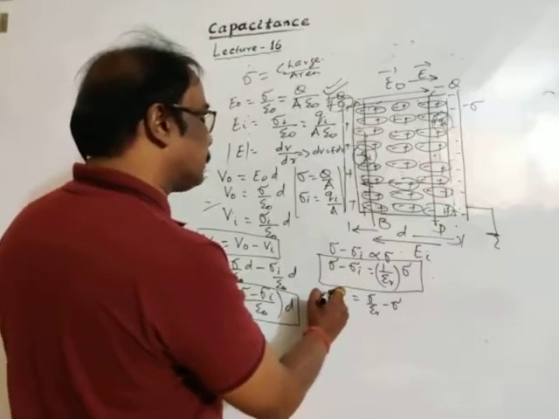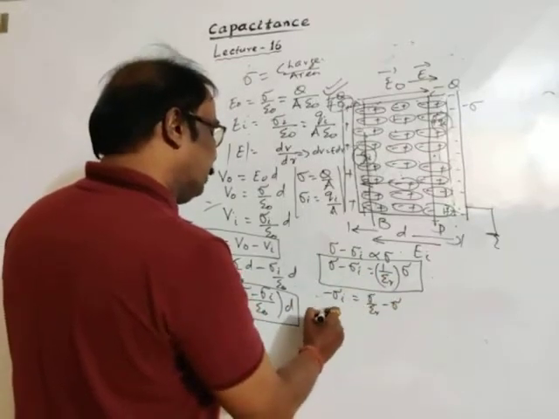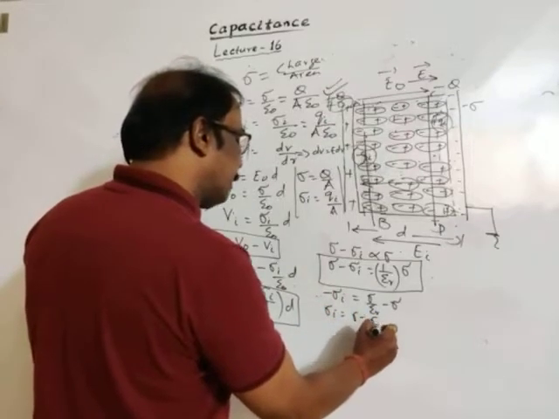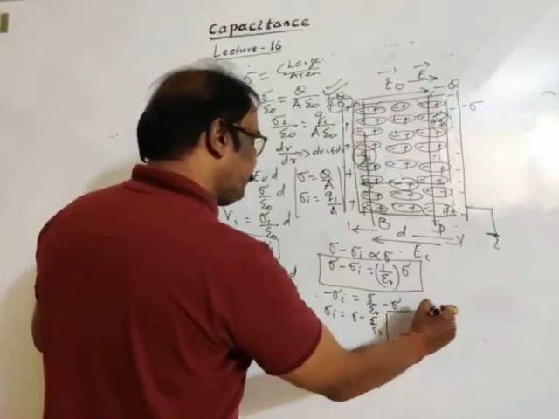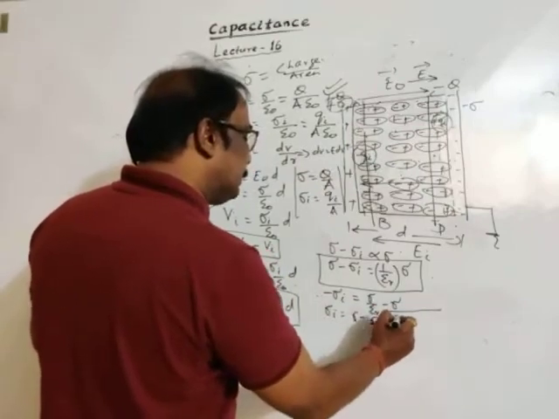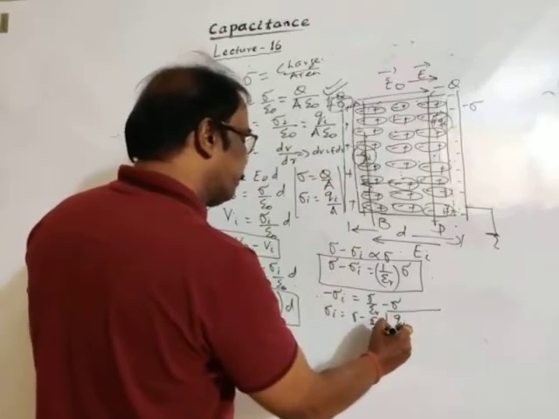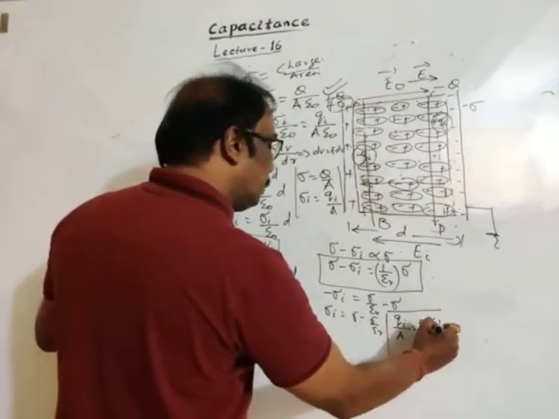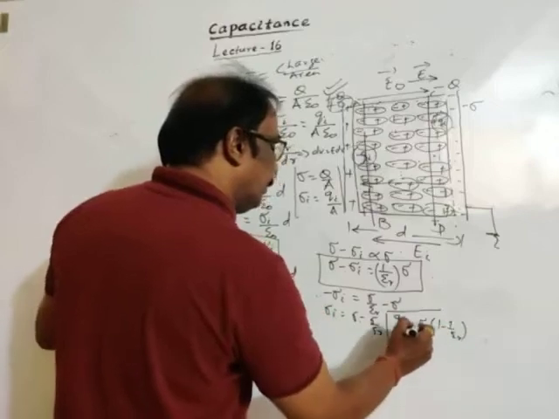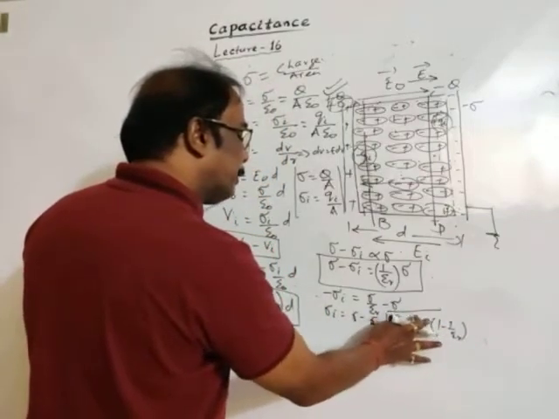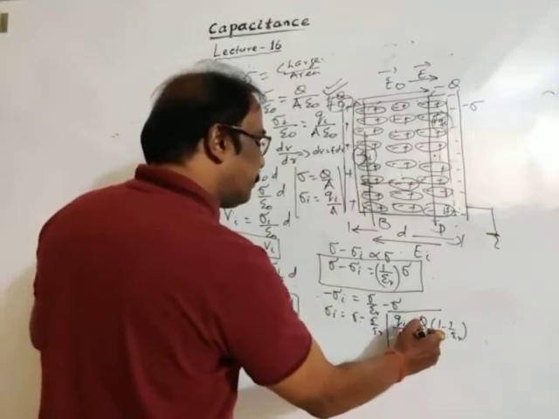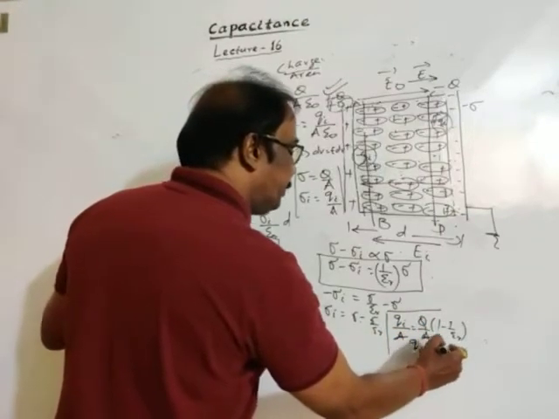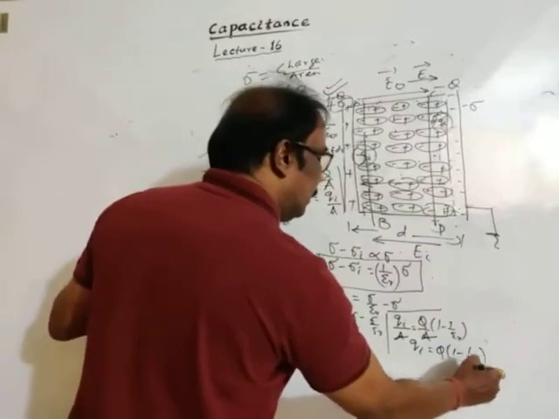Sorry, this is minus. Okay. So, induced charge density is sigma minus sigma by epsilon r. Okay. Then, induced charge density is induced charge upon area. Then bring sigma common into 1 minus 1 by epsilon r. In place of sigma, I can write inducing charge upon area. Area gets cancelled, then induced charge is Q into 1 minus 1 by epsilon r.